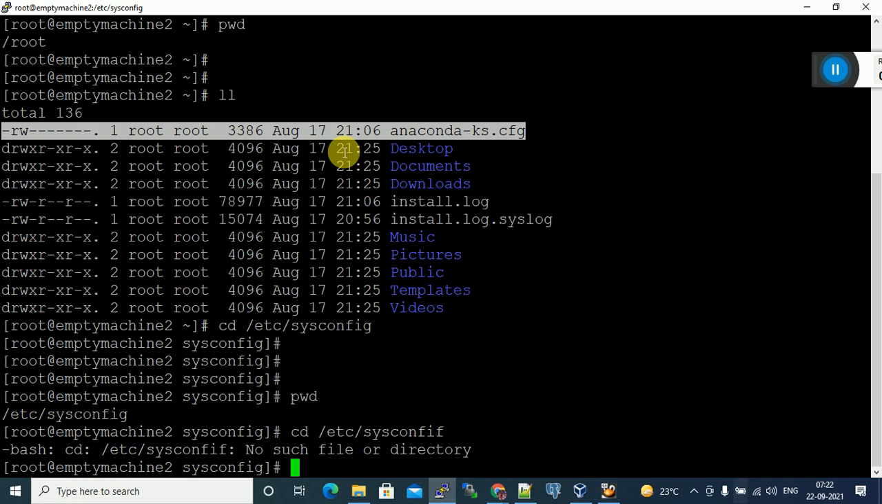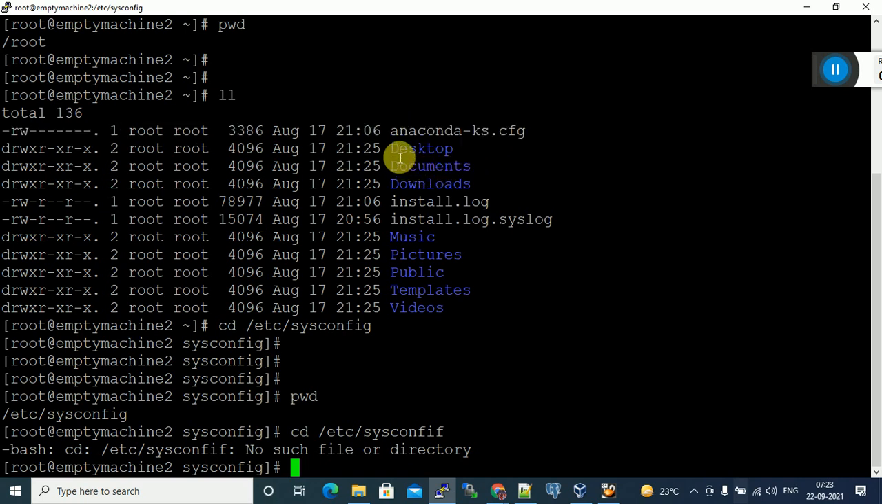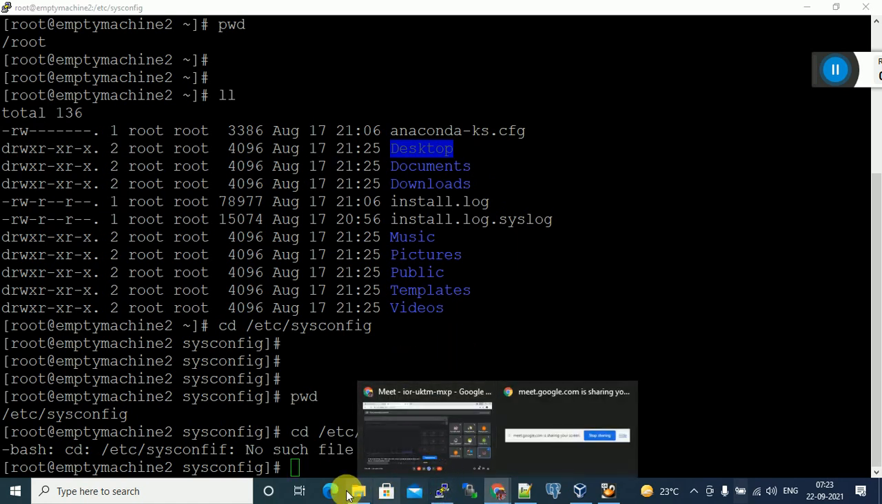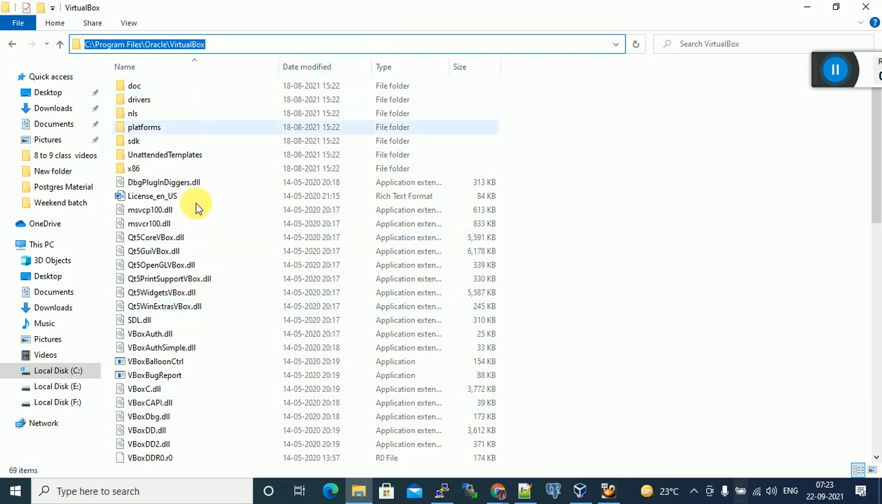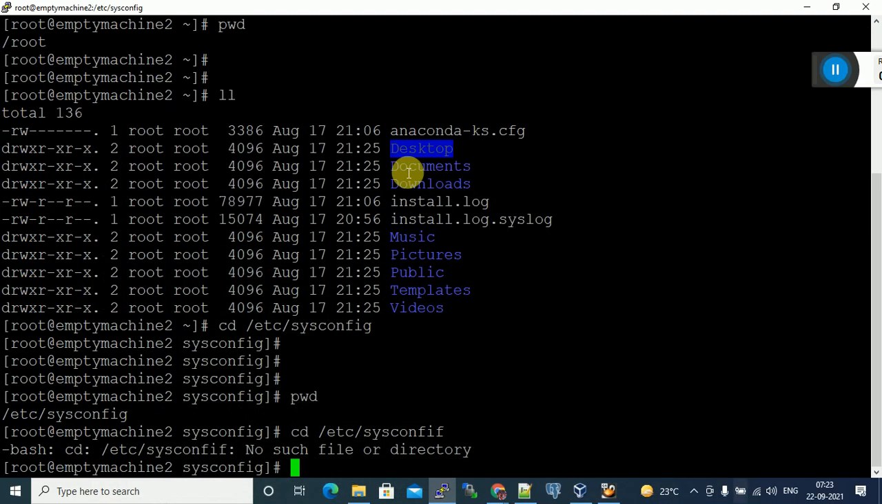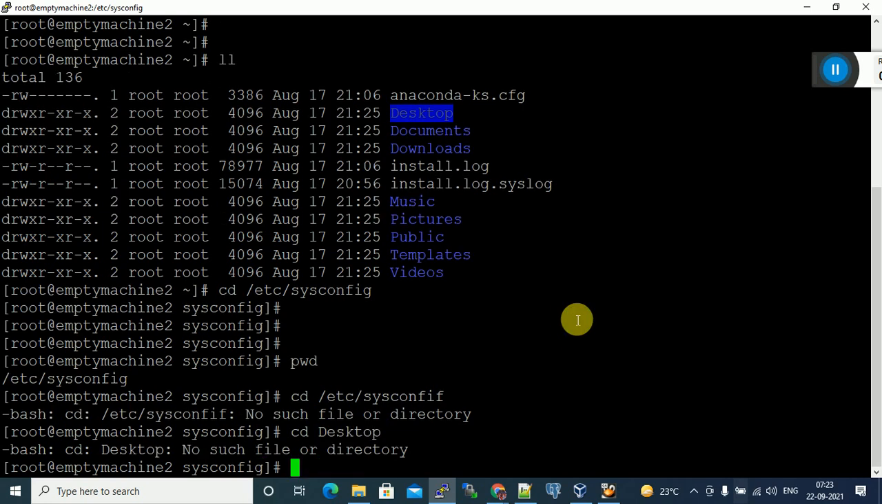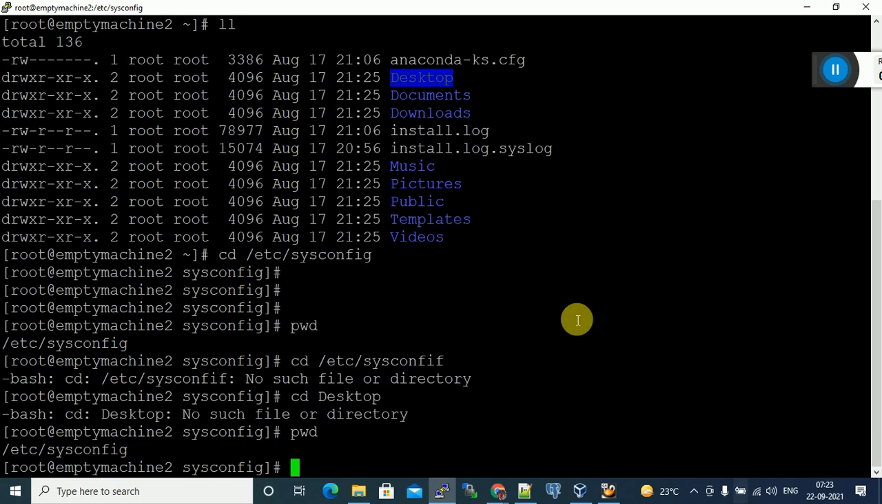So how to change the directory? Now I want to go inside a directory. In Windows, you can double click on it. If you want to go inside this directory and see what files are inside this folder, double click on it. These are the files and folders. In the same way, if you want to see what files are inside this directory, how to move, how to change: cd, desktop. See where we are, under /etc/sysconfig.